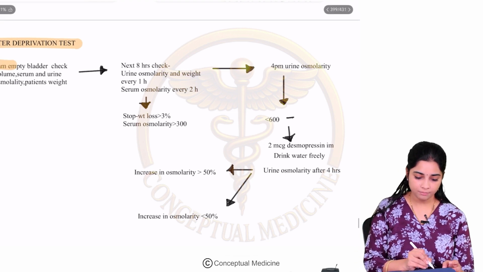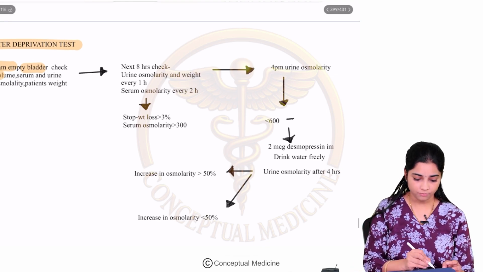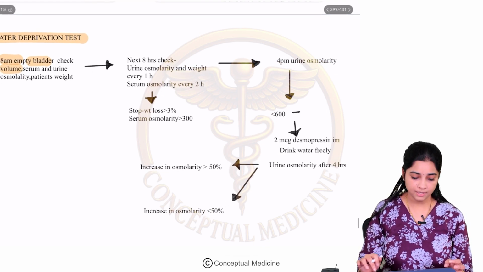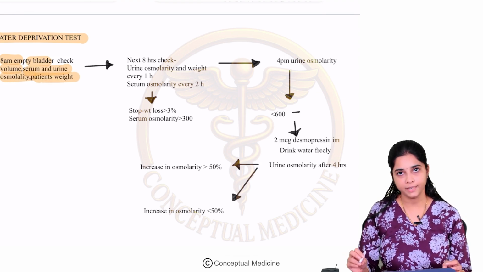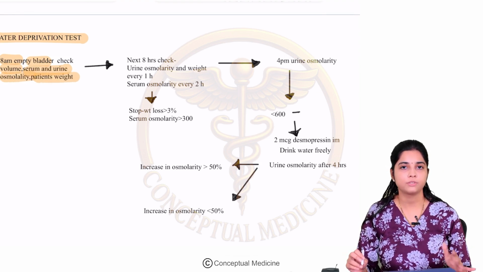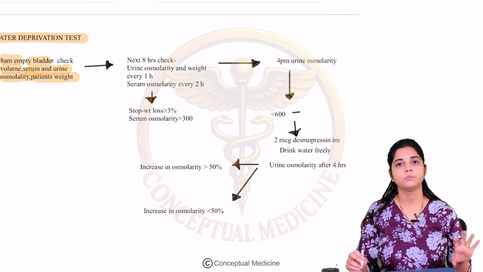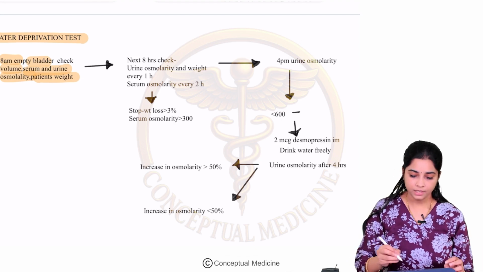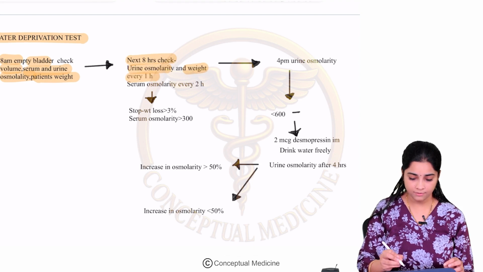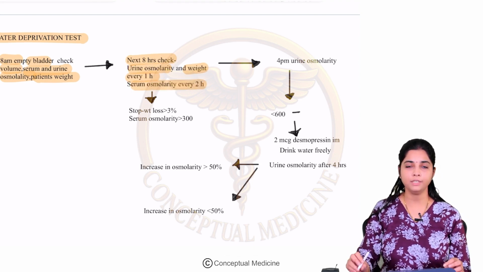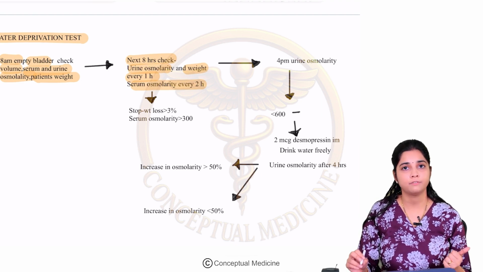So at 8 a.m. the patient is asked to empty the bladder, and what do you check? You check the volume, how much urine he has passed, you check the serum and urine osmolality and the patient's weight. So this is at the baseline. In the next 8 hours, you check the urine osmolarity and weight every 1 hour, and serum osmolarity every 2 hours.